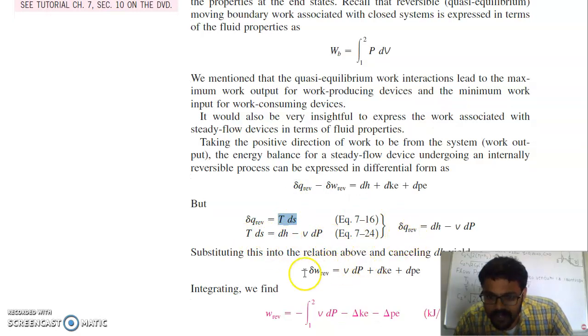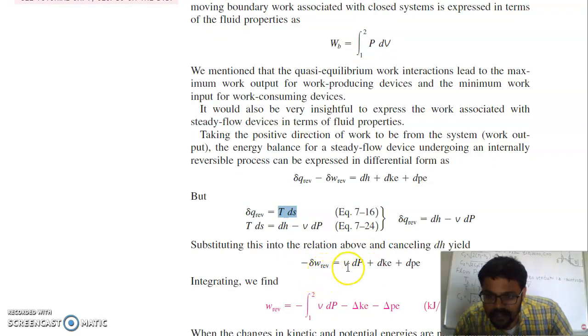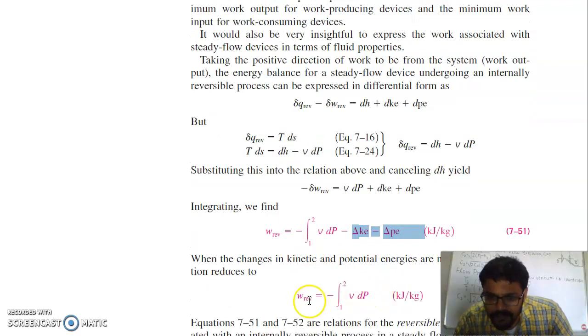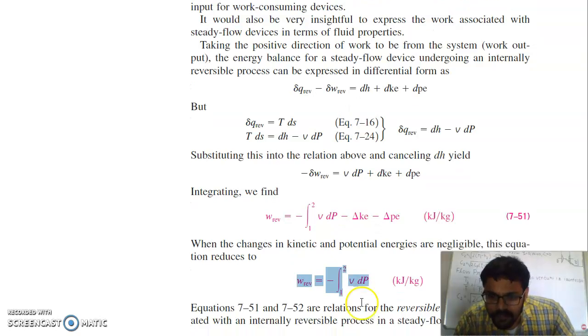After solving you will get this equation: W reversible is equal to minus VdP minus kinetic energy change minus potential energy change. If you integrate this, you will get this equation. If kinetic and potential energy changes are neglected, you will get W reversible as minus the integral of VdP.